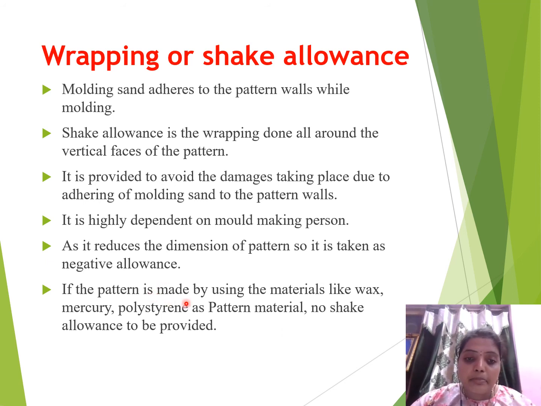If the pattern is made using materials like wax, mercury, or polystyrene as pattern material, no shake allowance is to be provided. In casting processes such as investment casting, as I already told you, wax is used as the pattern material, so the whole process won't be disturbed. That's why this wrapping or shaking allowance won't be applied to those types of casting processes.